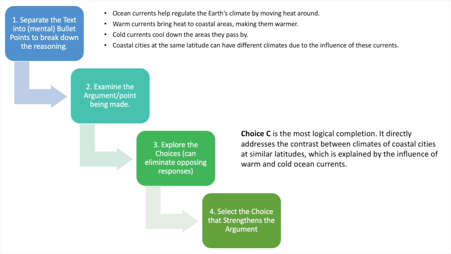Now, C, as is already on the screen here, is the most logical completion because it directly addresses the contrast between climates of coastal cities at similar latitudes, which is explained by the influence of warm and cold ocean currents. So, in C, we can see that it's referencing a specific argument or point being made, and it addresses everything in the text as well. Now, it might not necessarily be that the answer addresses everything in the text, but in this case, it is definitely more specific than option, I think it was A or B, which is accurate, but it's not something that